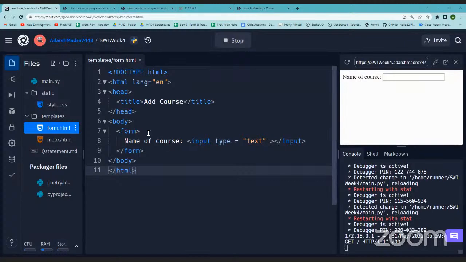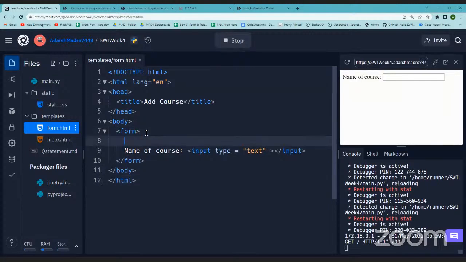All right. So for that we will use the element called label. With the term label, it is intuitive that it can refer to labeling a particular text field. So that is what we are going to do. I'll use this tag called label.